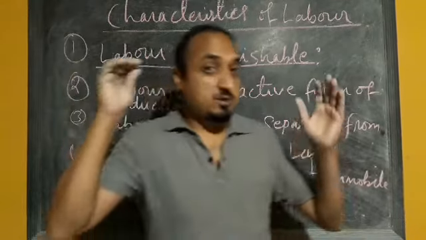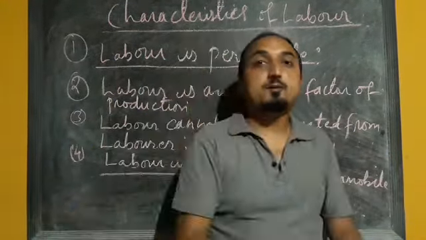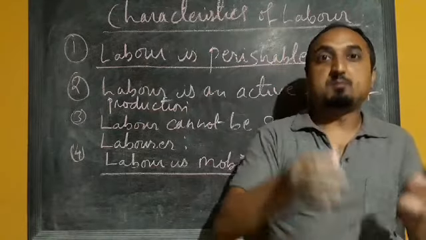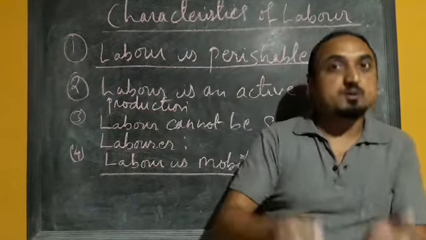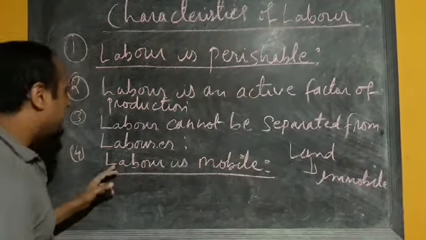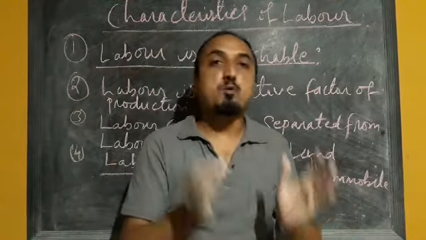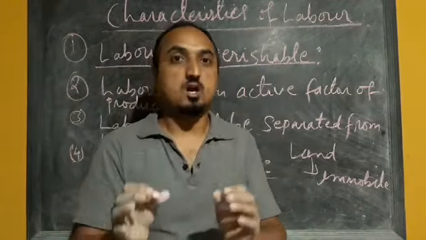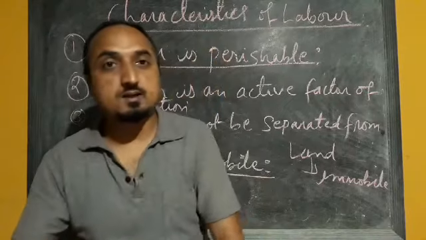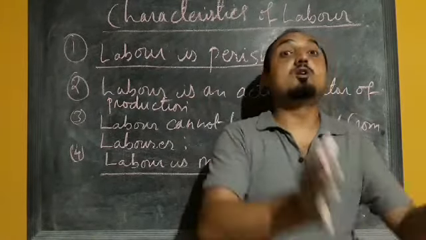That means the land of Pakyong cannot be shifted to Gangtok, or land of Pakyong cannot be shifted to Namchi or some other places, but the laborers from Pakyong can be easily moved from Pakyong to Gangtok or Namchi. So here we can see that labor is a mobile factor of production, whereas land is an immobile factor of production. So why is it mobile? Because labor can be easily shifted from one place to another, and they can also change their occupation.